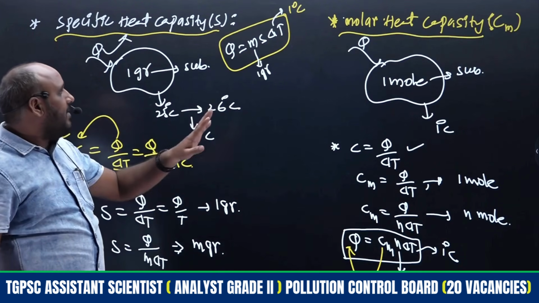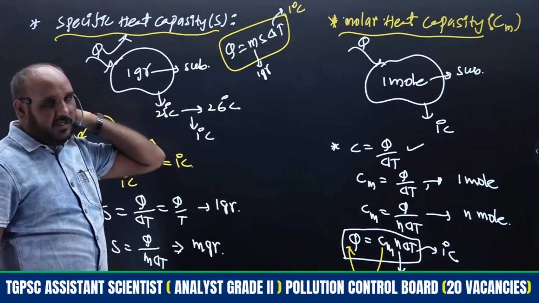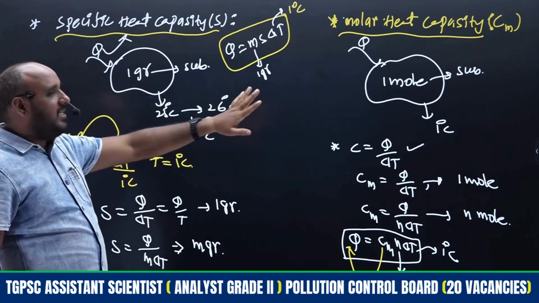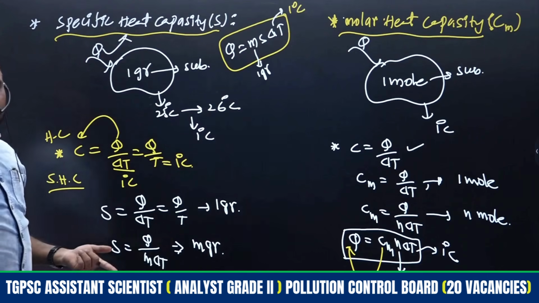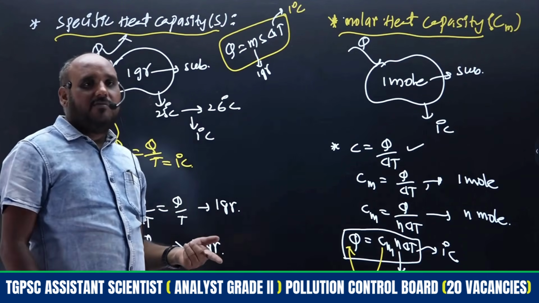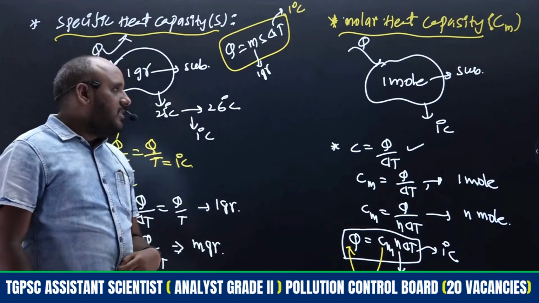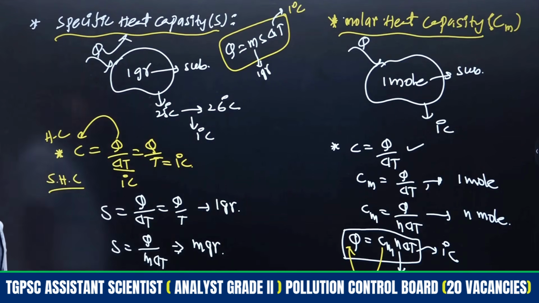So we have seen molar heat capacity, specific heat capacity and heat capacity. Molar heat capacity at constant pressure and at constant volume gives two other terminologies, that are Cp and Cv. We already know the relation between Cp and Cv: Cp minus Cv is equal to R. So this is the specific heat capacity, molar heat capacity and heat capacity concept.